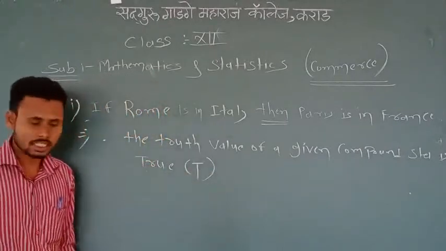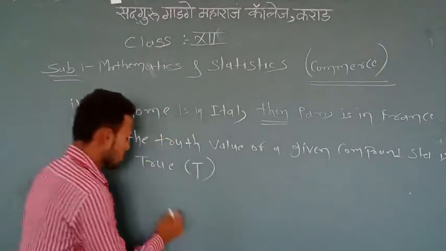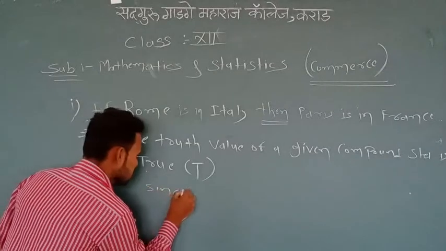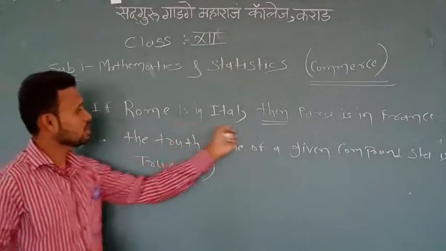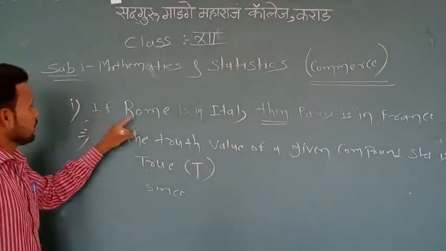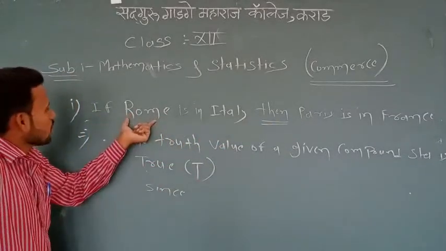Why is it true? We know that the symbolic form of that given statement is, if P then Q, which means it is a conditional statement.